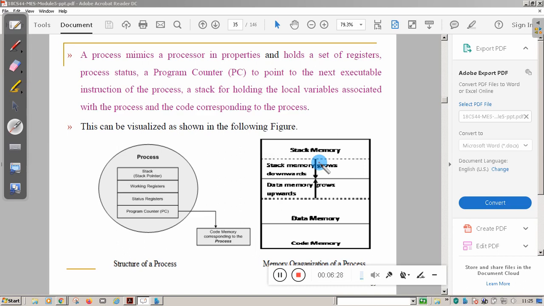Code memory is used for storing code and related instructions. Data memory is used for storing data, and stack memory is used for storing temporary variables and return addresses when you call a function. And heap memory is used for dynamic memory allocation purposes. So this is the information about the memory organization of the process.